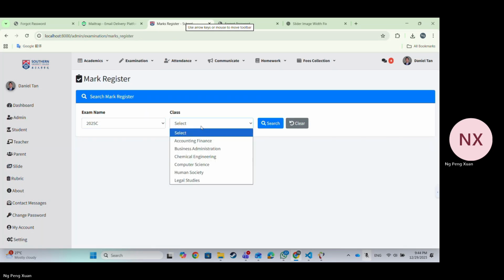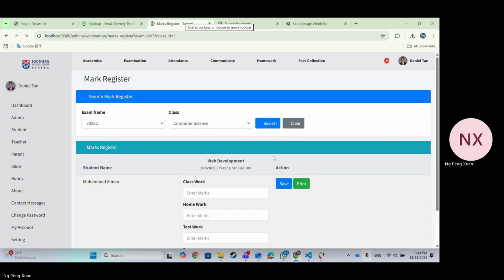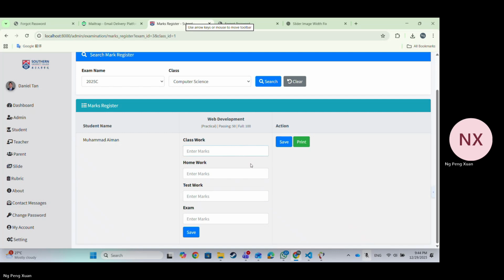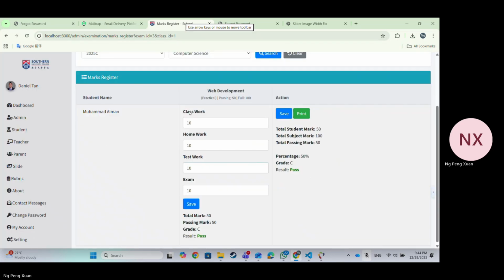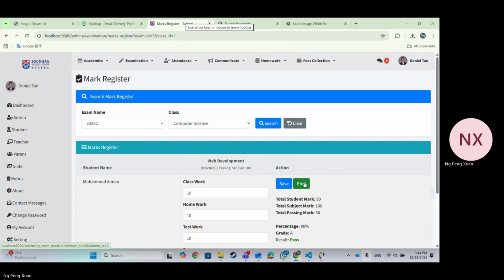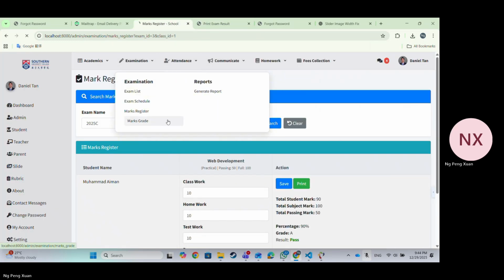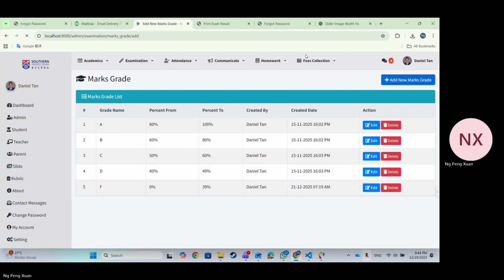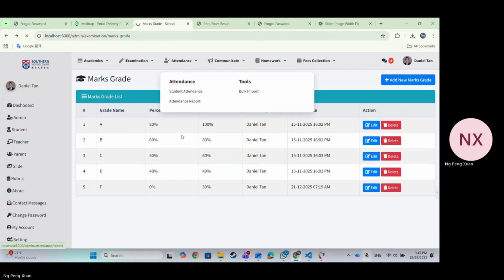Next, we go to the mark register page. We can insert class work mark, homework mark, test mark, exam mark, so that it will save the result and present the mark graph. You also can print the student result. Here is the mark graph list. You can add the graph like A, B, C, D.